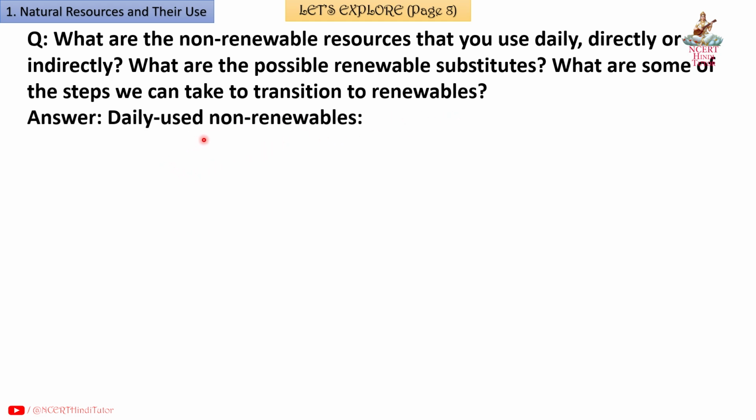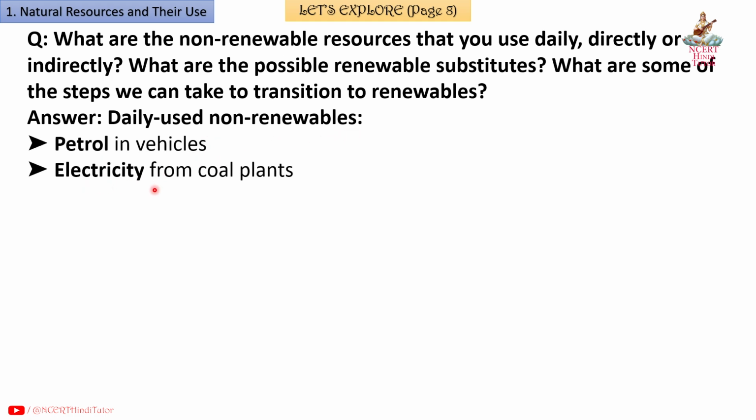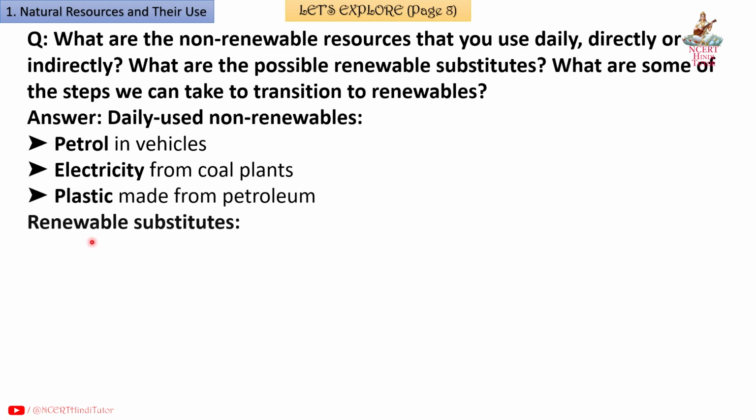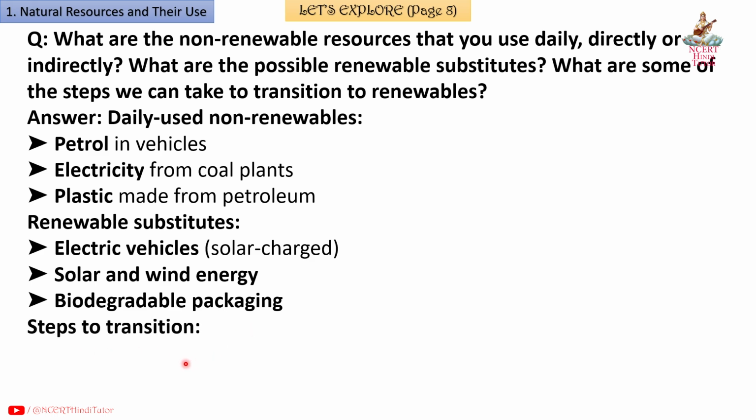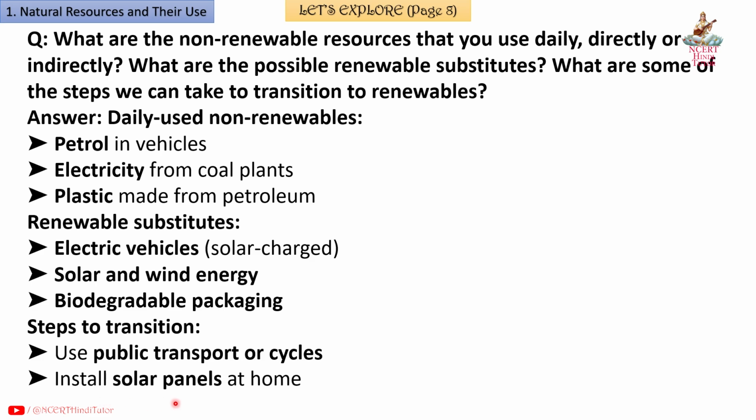Answer. Daily used non-renewables: petrol in vehicles, electricity from coal plants, plastic made from petroleum. Renewable substitutes: electric vehicles, solar and wind energy, biodegradable packaging. Steps to transition: use public transport or cycles, install solar panels at home, say no to plastic bags and bottles.